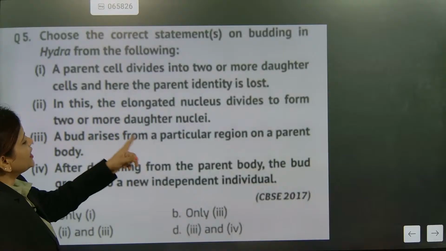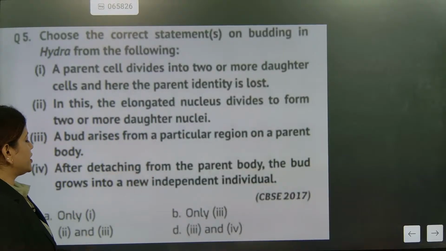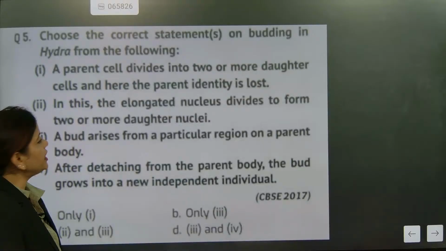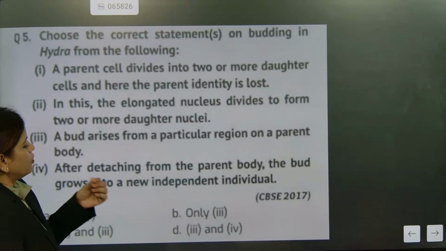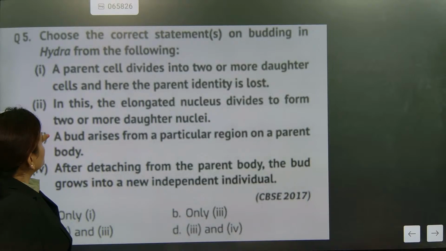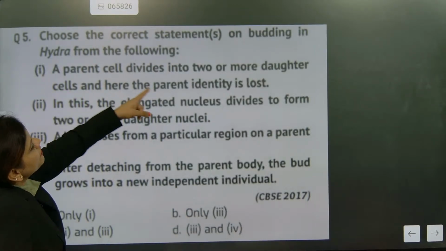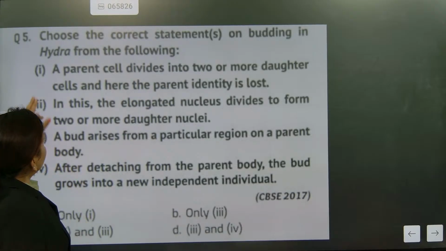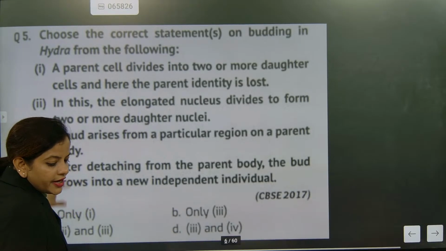Now, a bud arises from a particular region on a parent body. This is also correct. So 3 and 4 are absolutely correct. In this, the elongated nucleus divides to form two or more daughter nuclei. This is exactly not budding, that is fission. This part, a parent cell divides into, understood? So that is the fission method. So these two are not correct. So the option is D. The correct answer here is D.